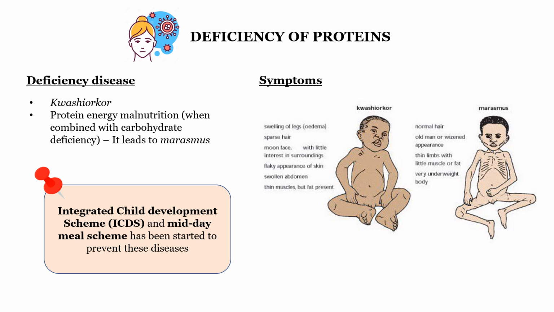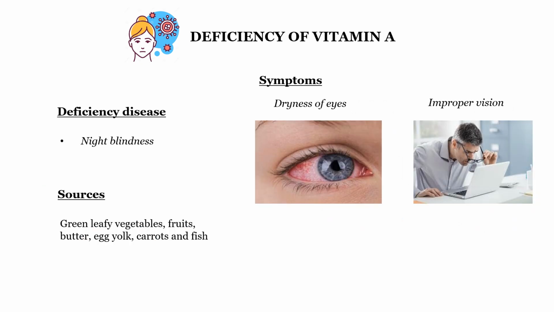To prevent this disease, our government has introduced the midday meal scheme. For children going to government schools, this is the midday meal scheme. Schools have introduced it so that the children can eat better and study better. So you all should eat protein-rich food like nuts, milk, soya bean, meat, fish, etc., so that you can remain healthy.